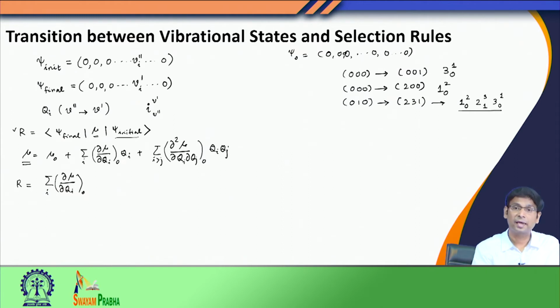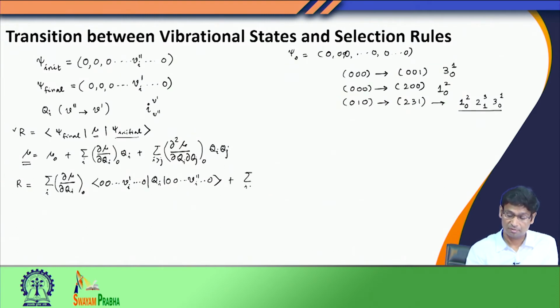So, this is a constant. So, I am bringing this out of the integration. So, I have this psi final, which I can write as v i prime, and then the operator q i, and then the psi initial, and similarly I will have the other terms.